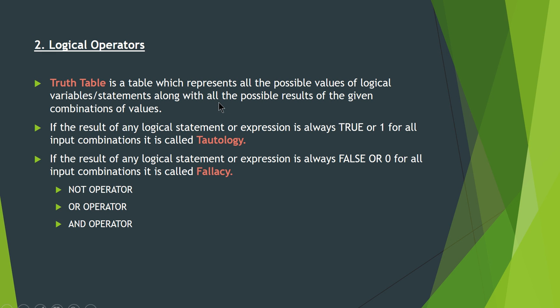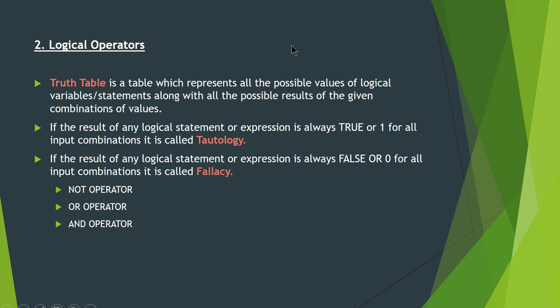Whatever the statement that I have told you, a truth table represents all possible values of logical variables or statements along with the possible results. So whenever there is a logical expression, for example x plus y, for the logical expression, what are all the inputs and what are all the possible outputs? When you write that, then it is called a truth table.